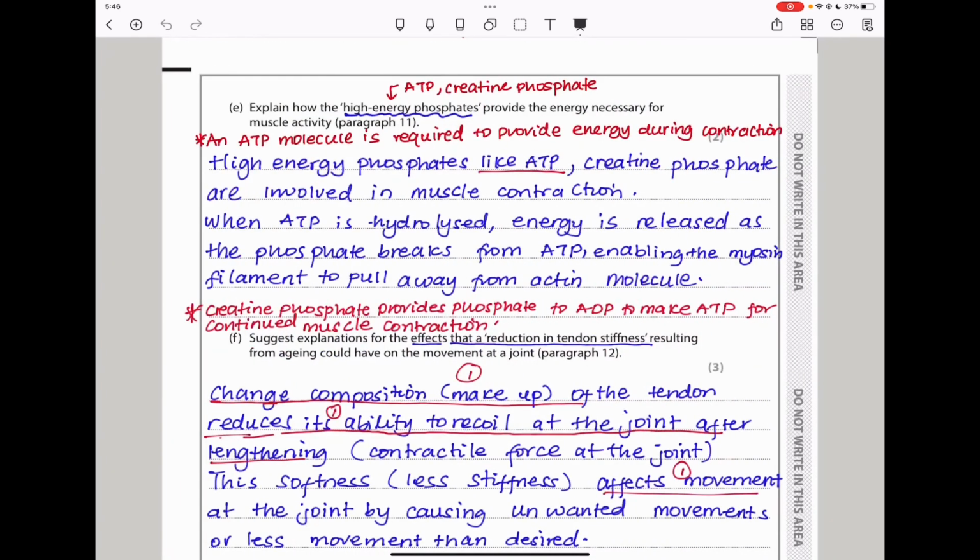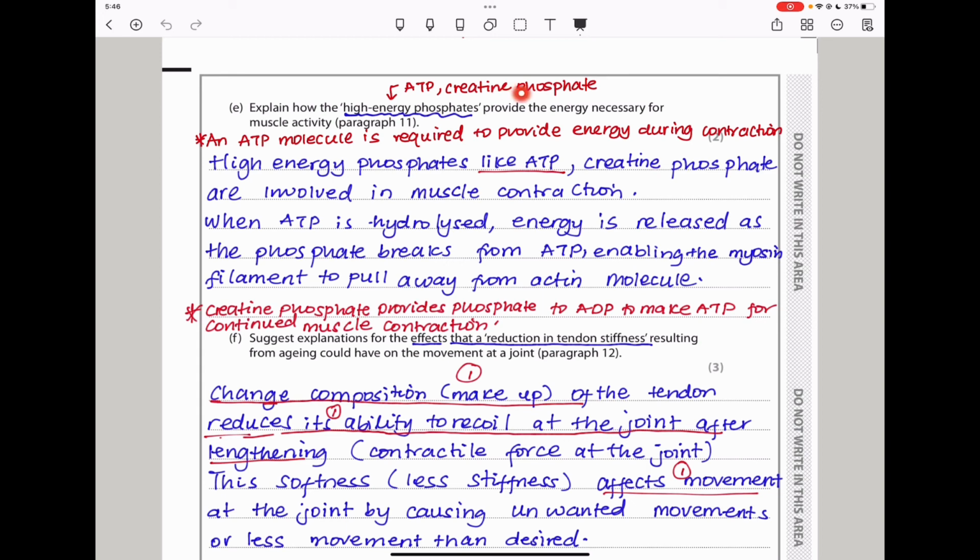Let's move on. Here they say, explain how the high energy phosphates provide the energy necessary for muscle activity in paragraph 11. High energy phosphates can include ATP as well as creatine phosphate. We know that when ATP is converted into ADP, energy is given up, which is going to be used for most of the cellular processes.